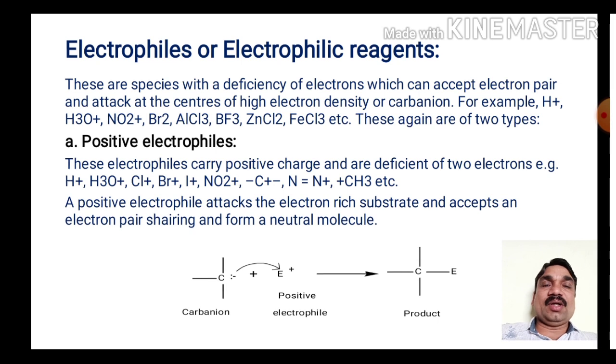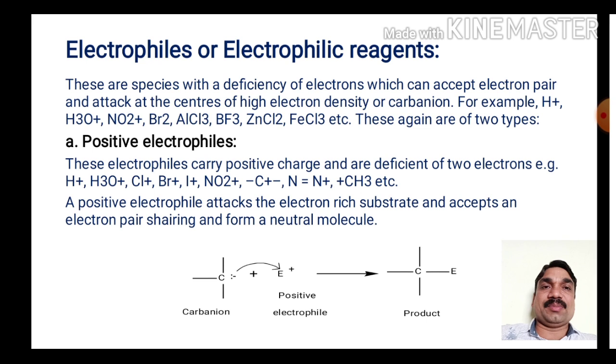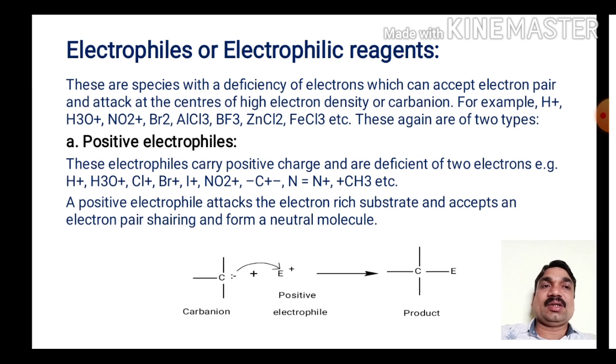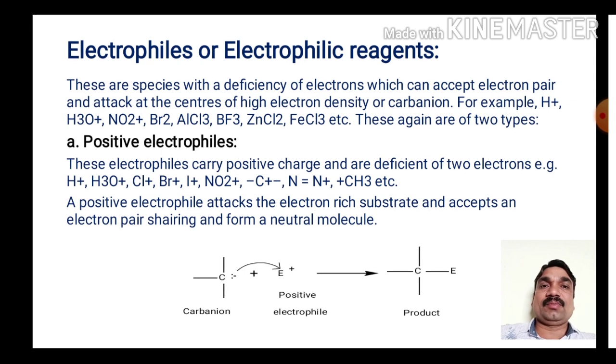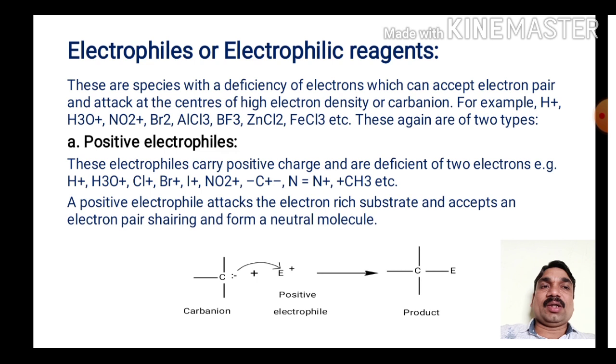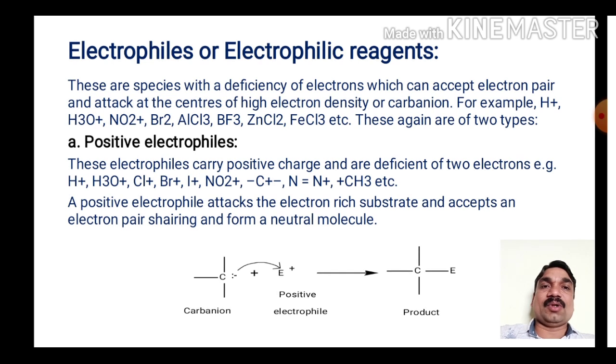These electrophiles, depending on their charge, are again classified into two types. First is the positive electrophile. Electrophiles that carry a positive charge and are deficient of two electrons are called positively charged electrophiles. For example, H+, H3O+, Cl+, Br+, I+, NO2+, carbocations, and so on are the examples of positively charged electrophiles.